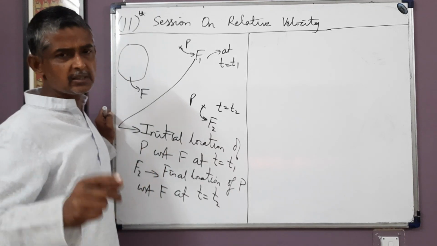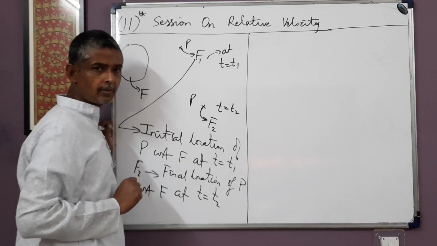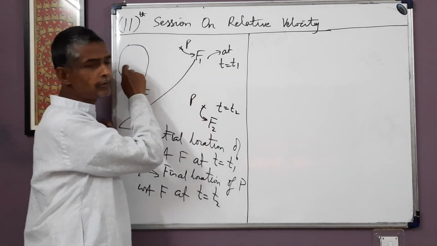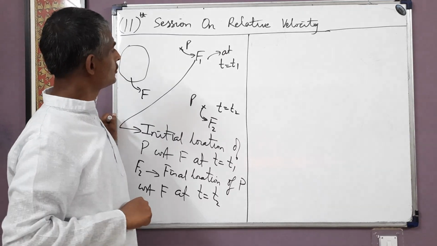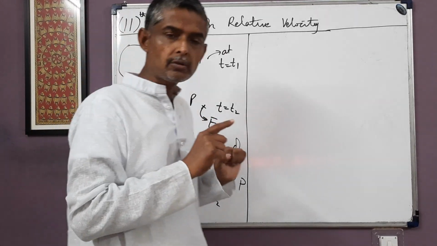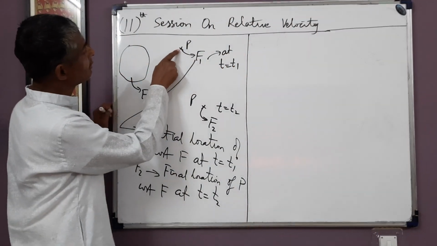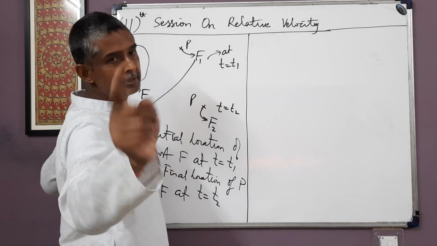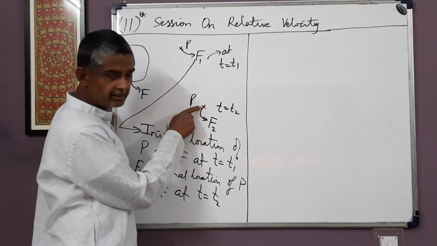And as discussed in the 7th video on relative velocity, F1 is rigidly connected to F. So if F is fixed, then F1 is also fixed because it is rigidly connected. It cannot move. So this means at t = t2, F1 will be at the same location as it was seen at t = t1. At t = t1, F1 was at this location. So at t = t2 also, F1 will be at this location. And at t = t2, F2 is at this location.